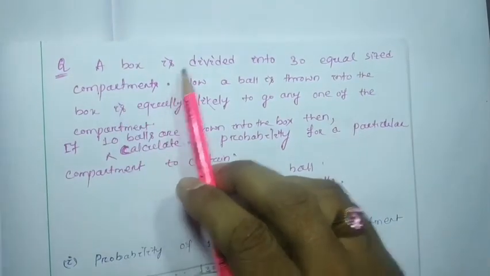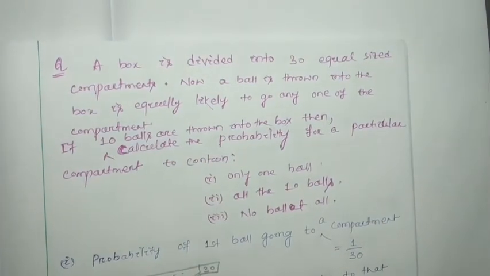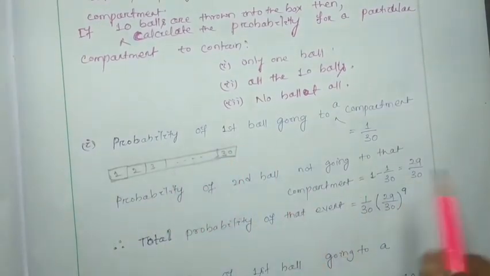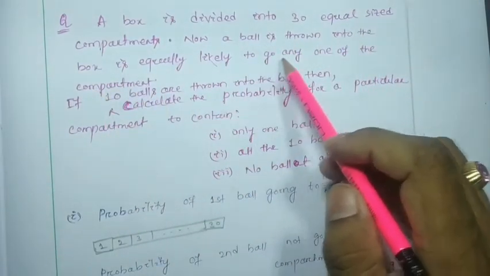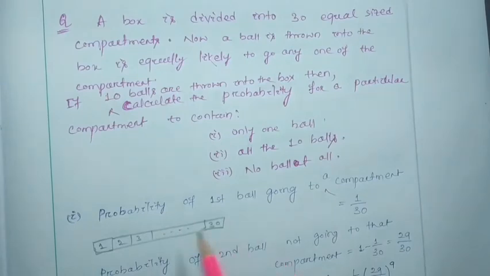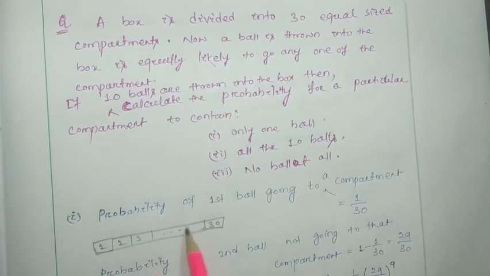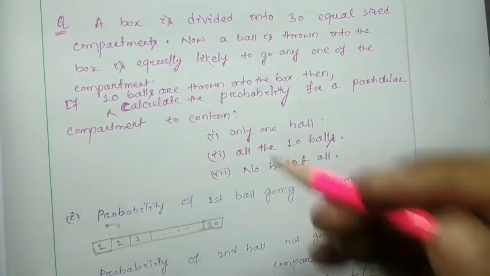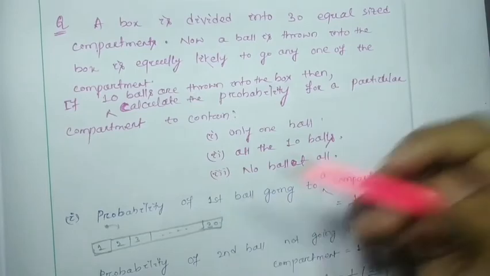Now we have to consider a box divided into 30 equal sized compartments. Here you can see 30 equal sized compartments, 1, 2, 3 up to 30. Now a ball thrown into the box is equally likely to go to any one of the compartments. That is the equal a priori probability we just discussed. As all the compartments are equal sized, if I drop a ball, it has equal probability of moving to this or this compartment. Equal probability.